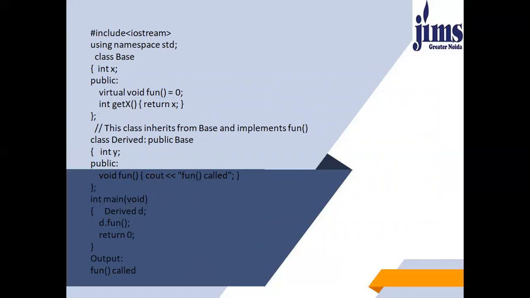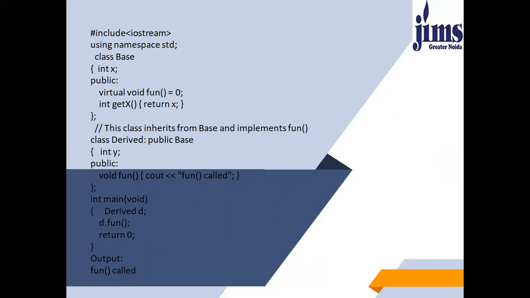Let's have a look at the complete example. I've created a base class. Here I've used a pure virtual function. By assigning it to 0, it becomes a pure virtual function. Then there is a normal function getX. Then there is a derived class. This class inherits from base and it implements fun. It is compulsory for every derived class to redefine this particular function, which you have defined as a pure virtual function. So here I've defined void fun again, and the definition says cout, and under the double quotes, it's been written "fun called". Whatever you write in double quotes will come as it is in the output.